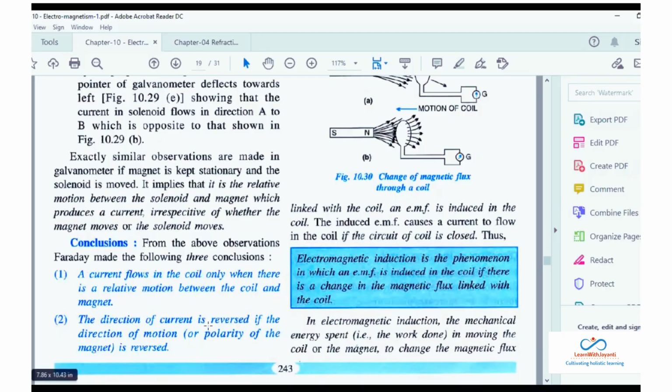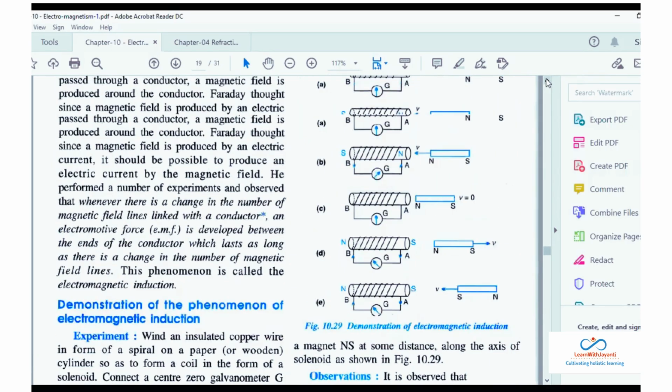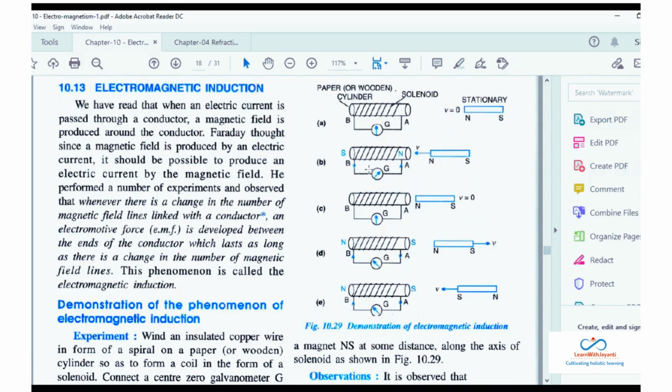Now, how can the direction of the current be reversed? If the direction of the motion or the polarity of the magnet is reversed. If you see here, initially the current was flowing from B to A. Next time the current was flowing from A to B. When you change the direction of motion, initially it was towards the solenoid, so the current was flowing from B to A. Then when you move it away from the solenoid, the current flows from A to B.